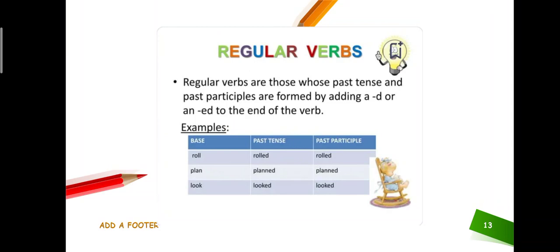You can convert it by adding just ed, and when you add only ed to that base form, you get the new form of the verb, which is the past tense or past participle. And the third example, look. You can easily convert it by adding only ed to that basic form, and you get the new past tense or past participle form: looked.